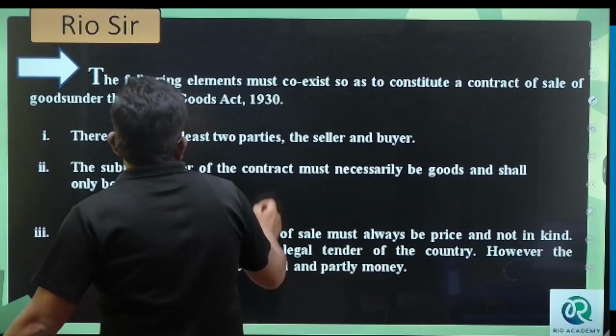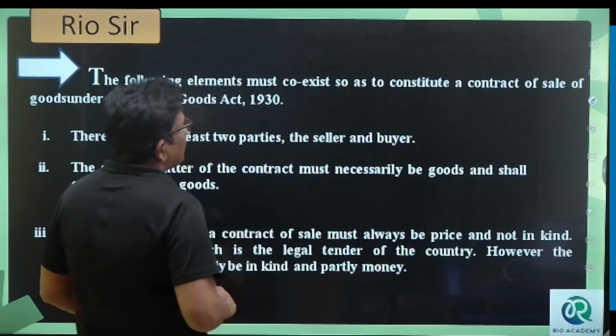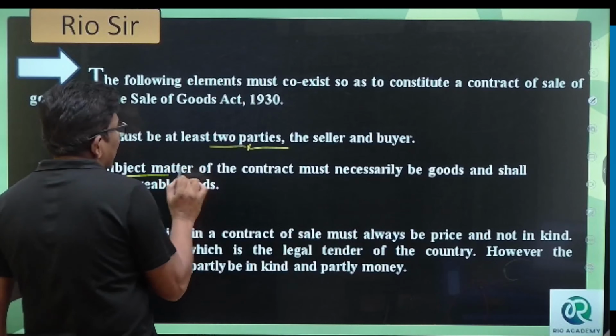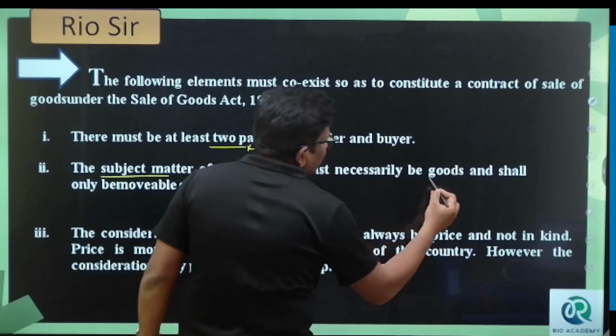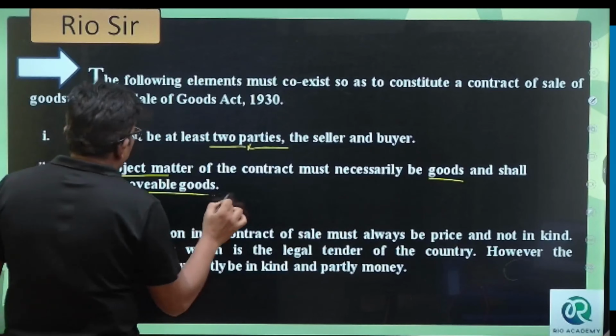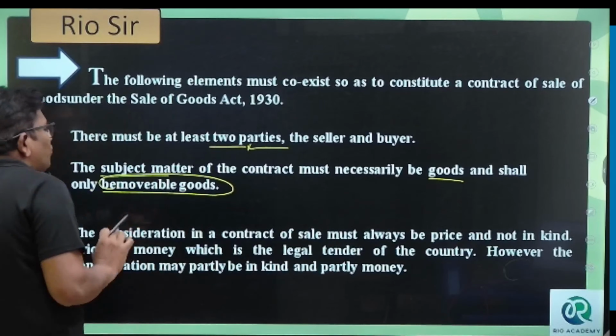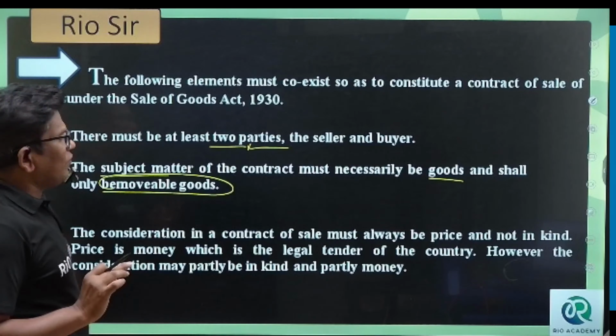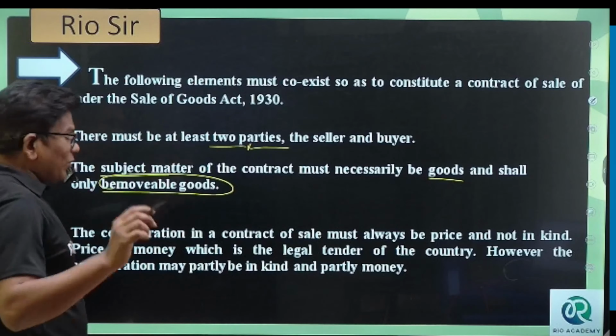The following are the essential elements that exist in the contract of sale. There must be at least two parties, the seller and the buyer. And the subject matter of the contract must necessarily be goods, and shall be only movable goods. Remember, it should always be movable goods, not immovable goods.